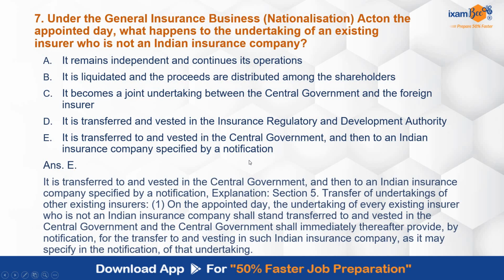Correct answer again is E over here, that it is transferred to and vested in the central government and then to an Indian insurance company specified by a notification. Section 5 covers this point, transfer of undertakings of other existing insurers: on the appointed day, the undertaking of every existing insurer who is not an Indian insurance company shall stand transferred to and vested in the central government, and the central government shall immediately thereafter provide by notification for the transfer to and vesting in such Indian insurance company as it may specify in the notification of that undertaking.